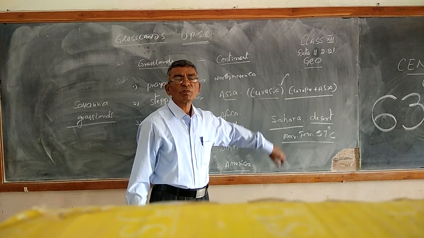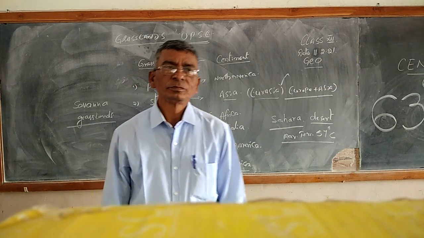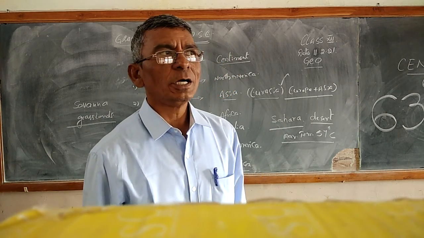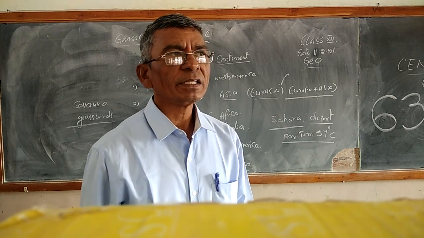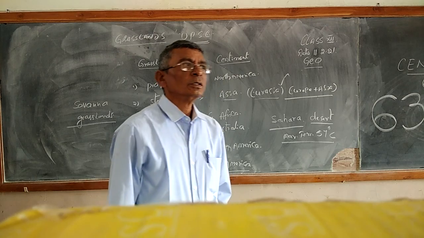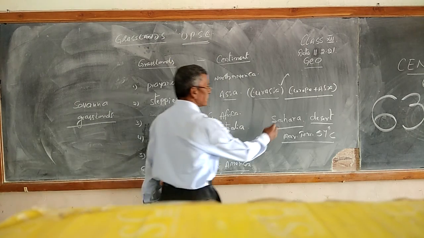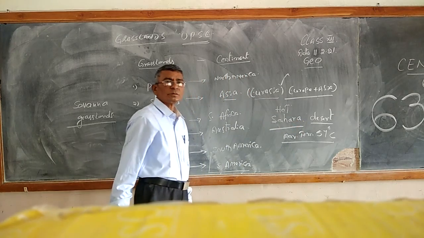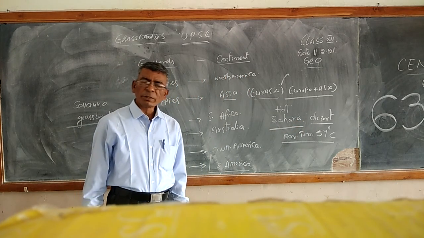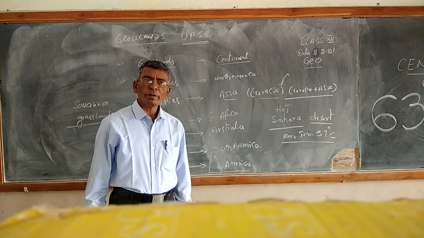There is a place called Ajijia where it reaches a maximum of 57 degrees centigrade in the summer season. So the best example for a hot desert is the Sahara. The climate is very hot.